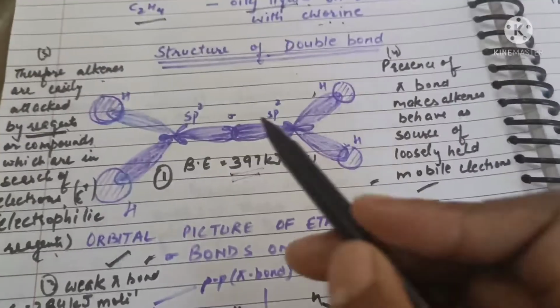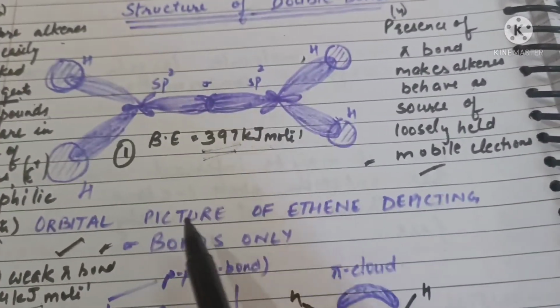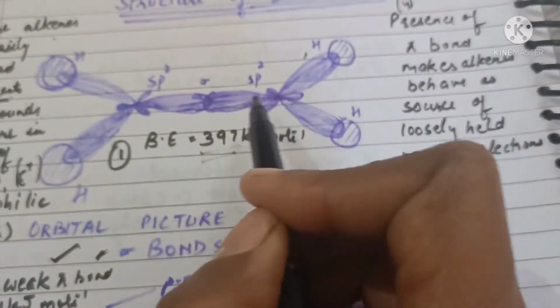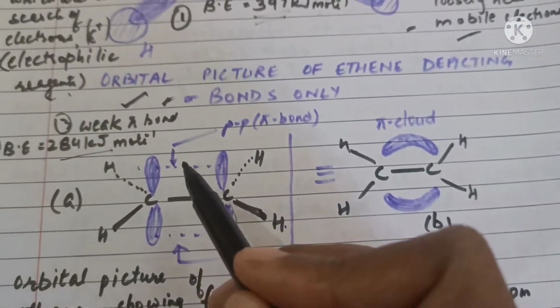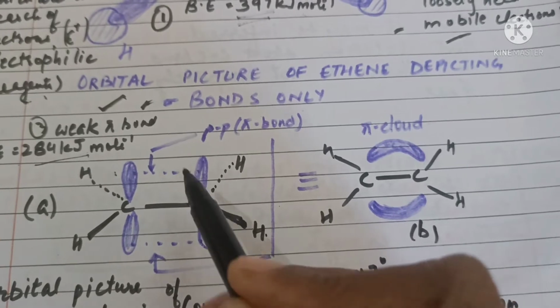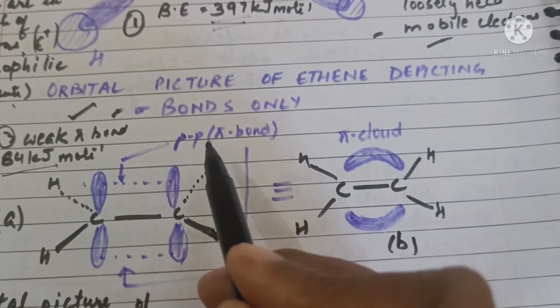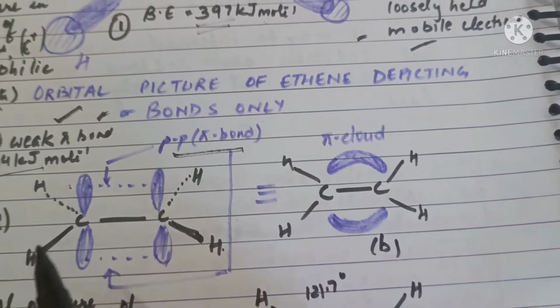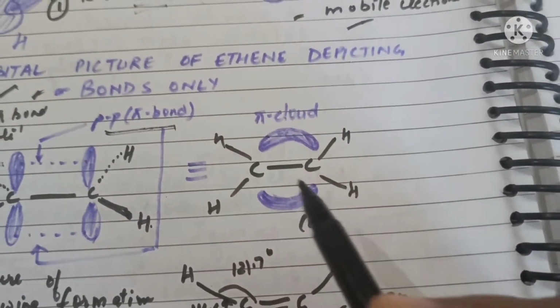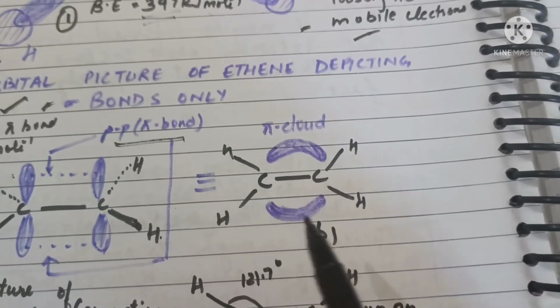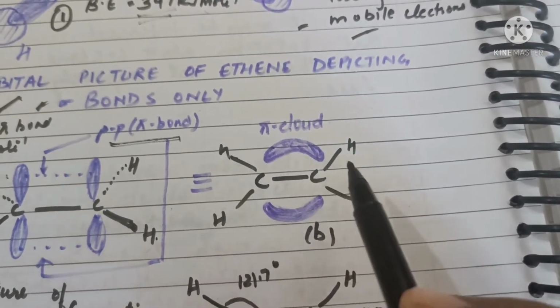So here are the diagrams. This diagram is an orbital picture of ethene depicting the sigma bonds only, and this diagram shows how the unhybridized p orbitals are undergoing lateral overlapping to form the pp pi bond. And this diagram shows that the pi electron cloud lies above and below the planar C2H4